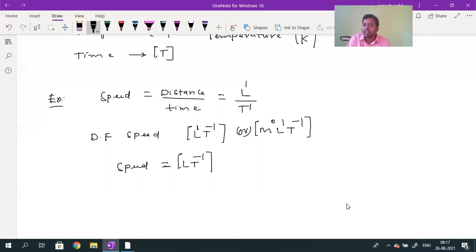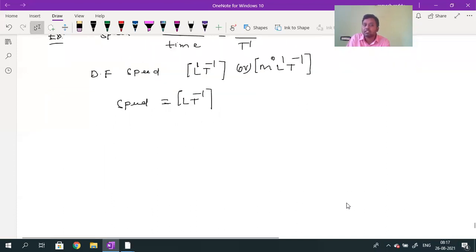Whatever powers are written now, the powers are called what? Dimensions. What is the power of mass here? 0. What is the power of length? 1. What is the power of time? Minus 1. These powers are called dimensions. So dimensions are nothing but the powers to which the fundamental physical quantities are to be raised to obtain the derived physical quantity.